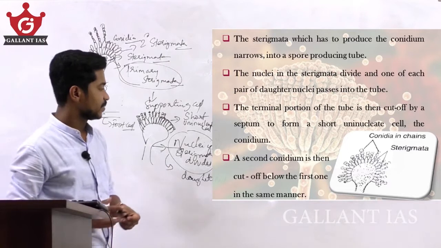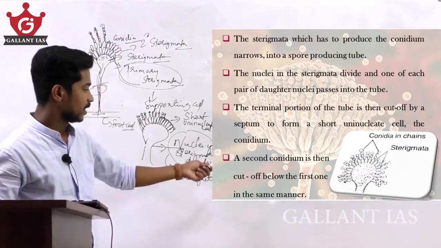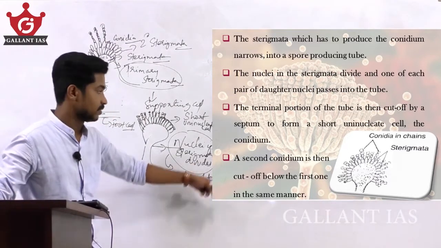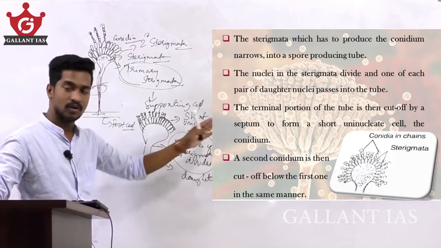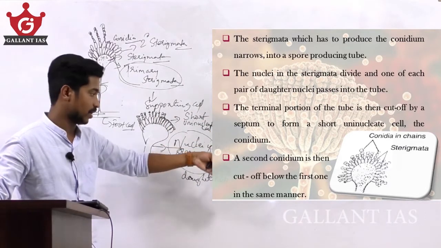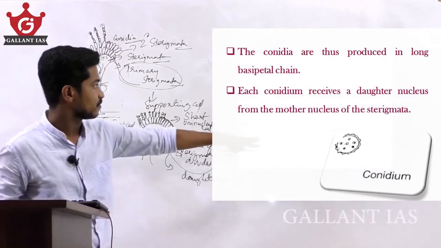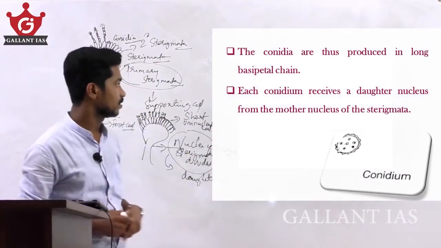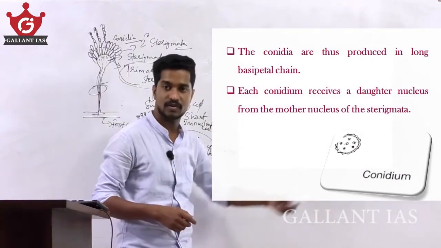A second conidium is then cut off in the same manner as the first one. So this is the structure of conidia. The conidia are thus produced in long basipetal chains.